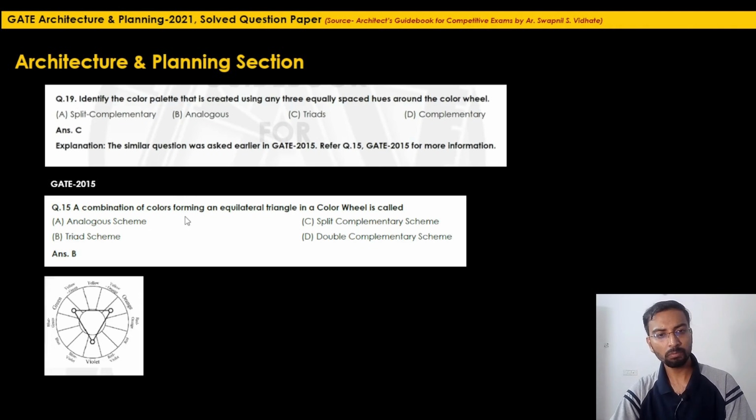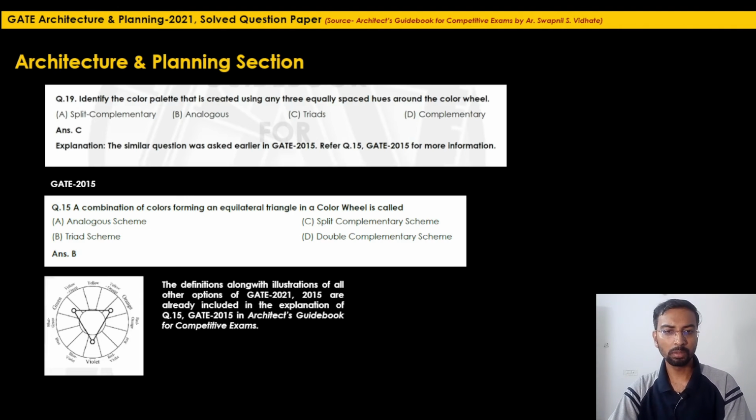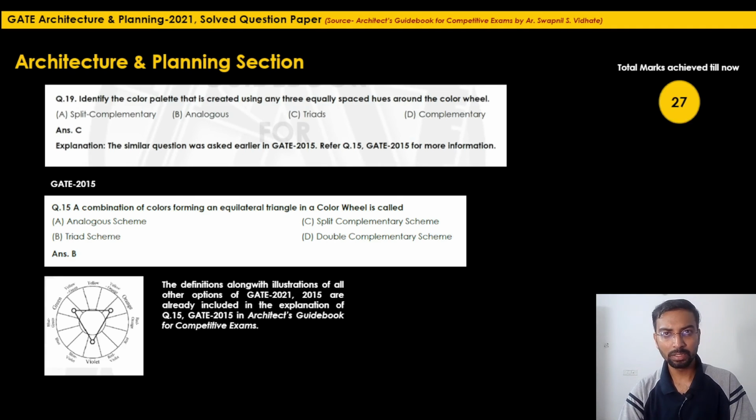Again, the explanation for analogous scheme, split complementary scheme and complementary scheme is already provided in GATE 2015. So one has to refer just to question 15 and the related explanation in that particular year. So in this way, questions are generally asked with a bit of a twist and turn. So achieving 1 mark in this question was the easy one. So total marks we have achieved till now is 27 marks.